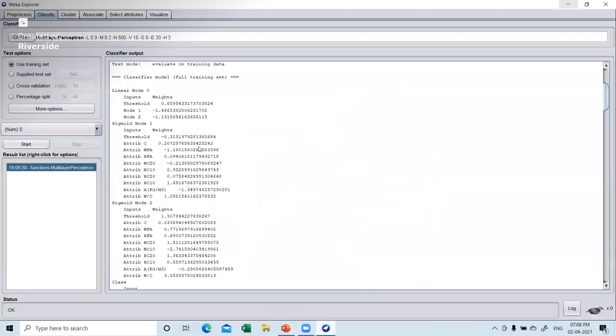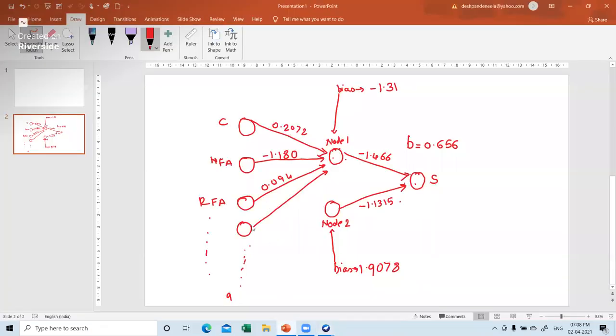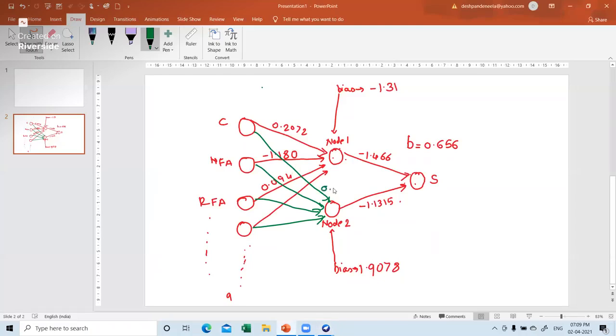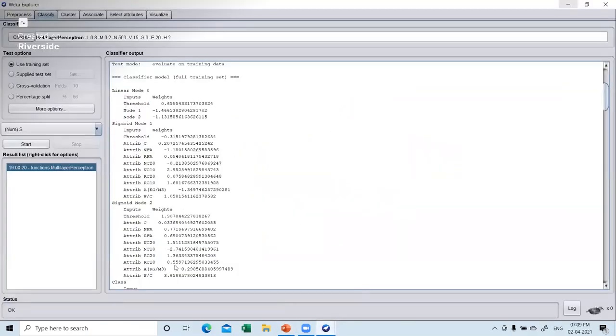As you can clearly see, it's written here node 1. And similarly, it will be for node 2 as well. I'll use a different color over here. So here you can see, this is your node 2. And you can read this data. Now for node 2, for attribute C, what is the weight? 0.033. So let us mark here, this is 0.033 and so on and so forth. That's how the weights are being shown in WEKA. I hope this is clear to you.